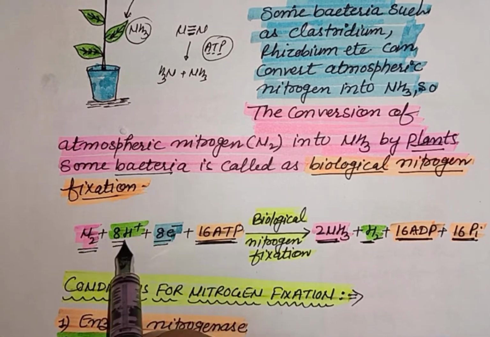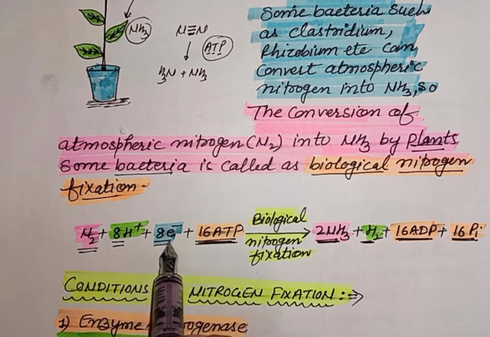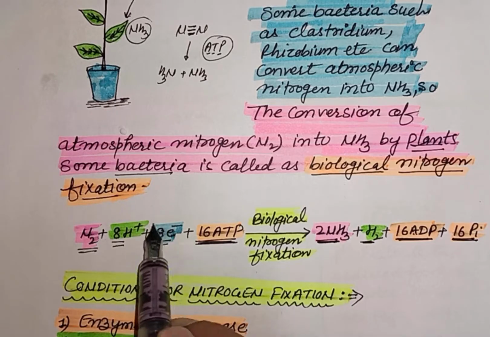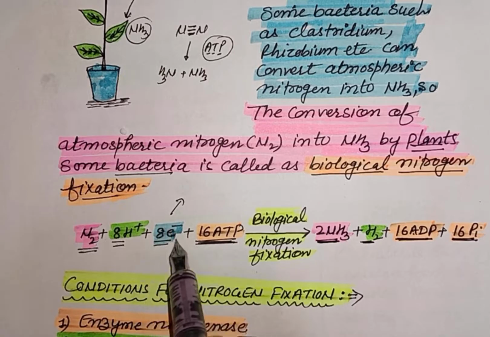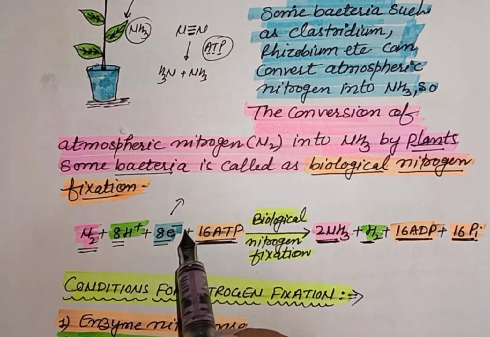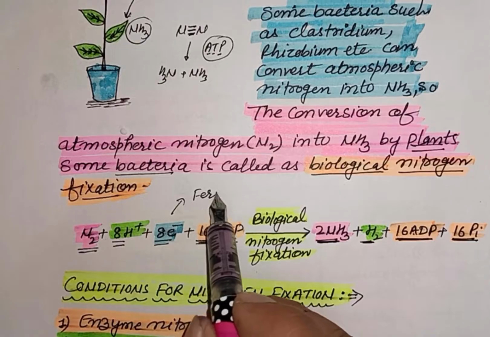So in this case, the H+ is present in the body and the electron is also formed, but this electron cannot move freely in the body. So the compounds or proteins which help in the transfer of this electron in the body of a living organism are called ferredoxin.